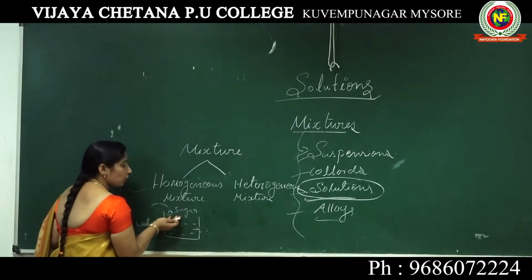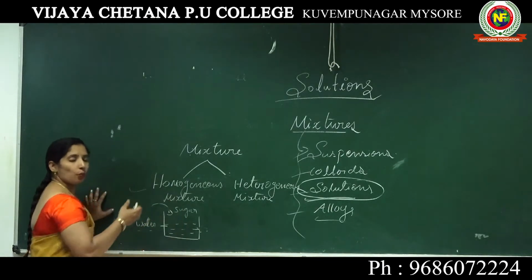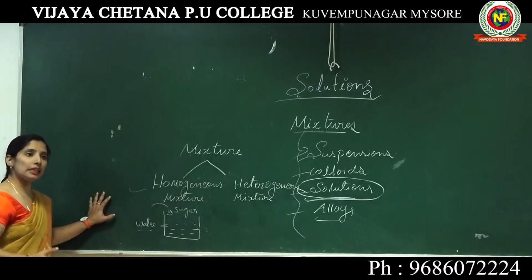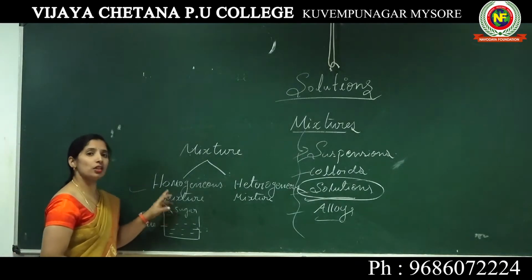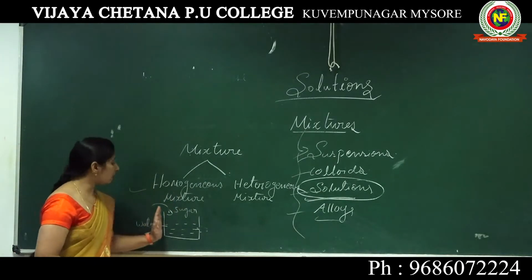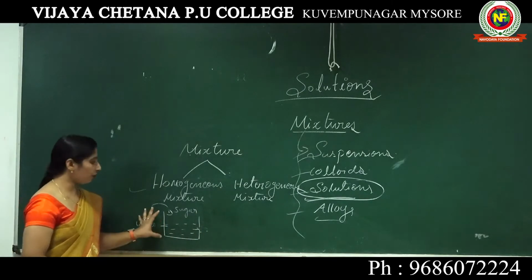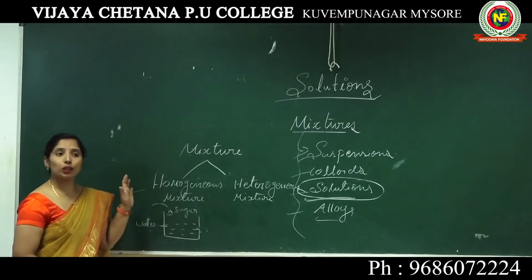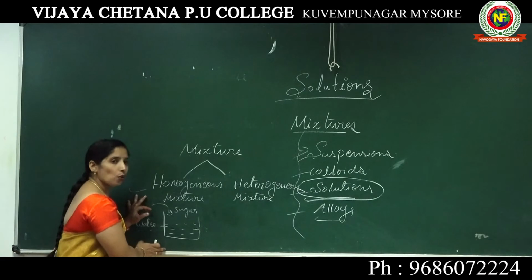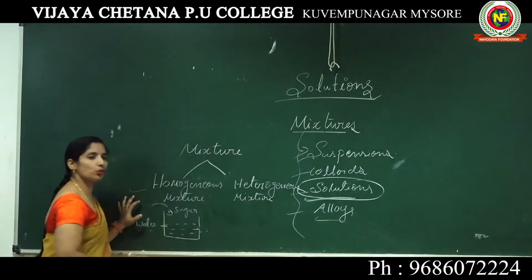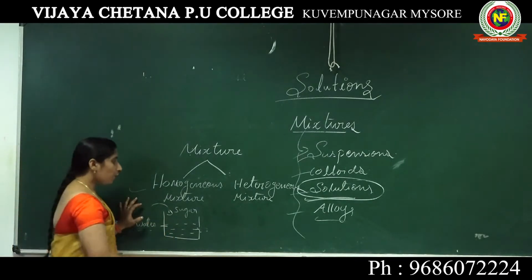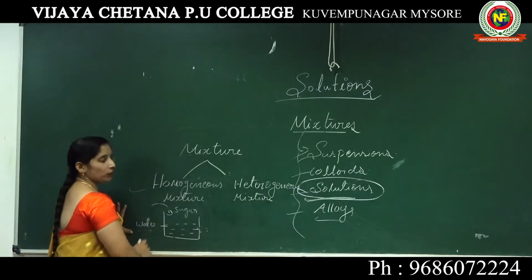The composition and the properties in a homogeneous mixture are always the same throughout. It is always the same, meaning it is uniform throughout, hence there will be no change. For example, water and sugar.